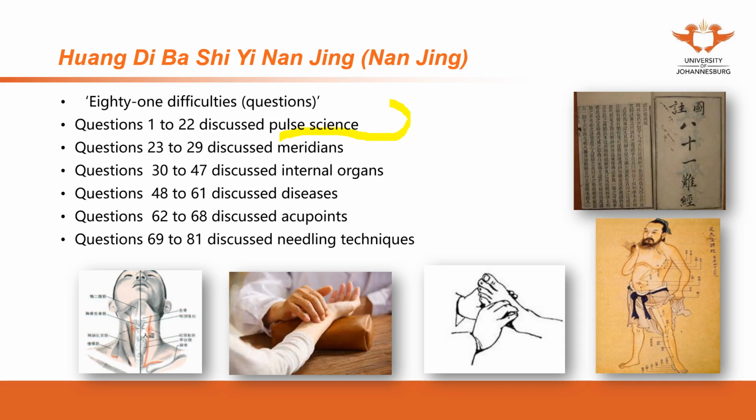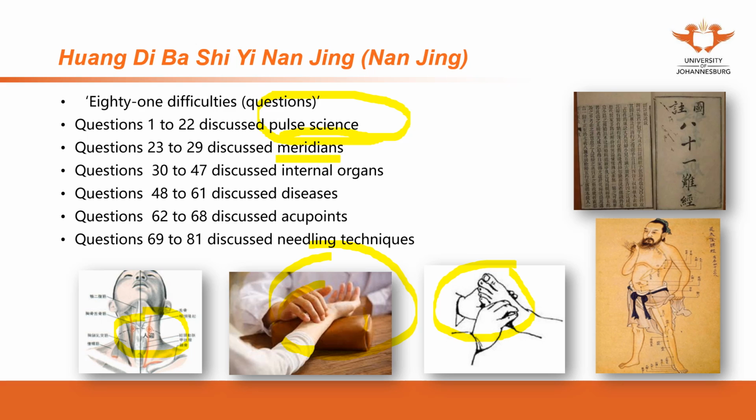The pulse is one of the most important and most interesting diagnostic methods in Chinese medicine. We diagnose the patient's condition from the pulse in the neck, on the arm, and on the foot. The pulse was discussed in these 81 difficult questions.